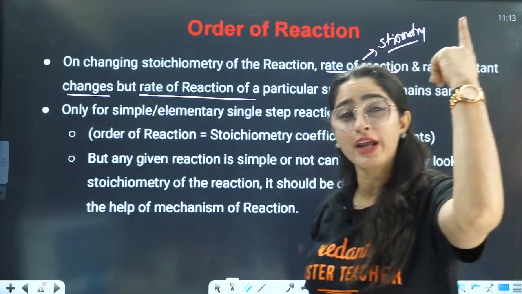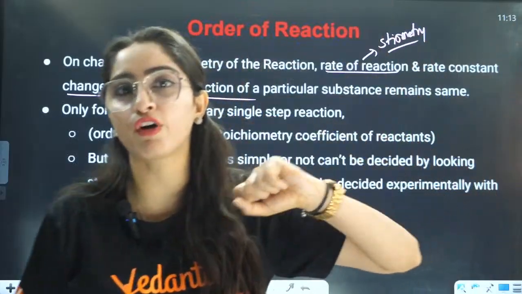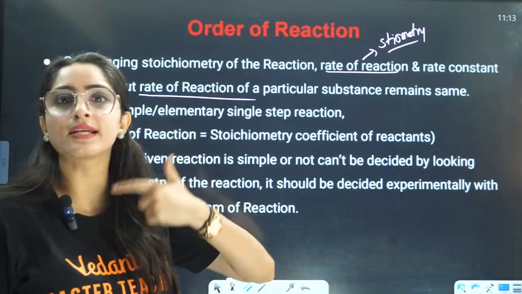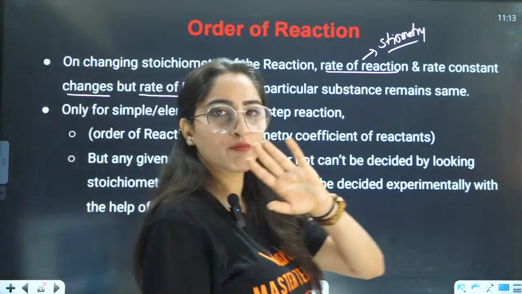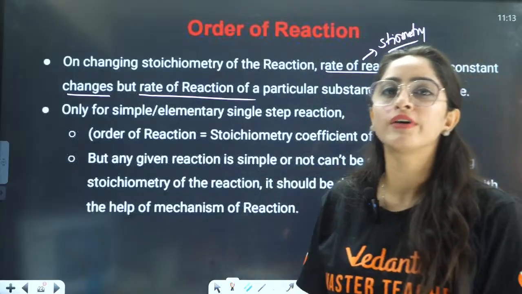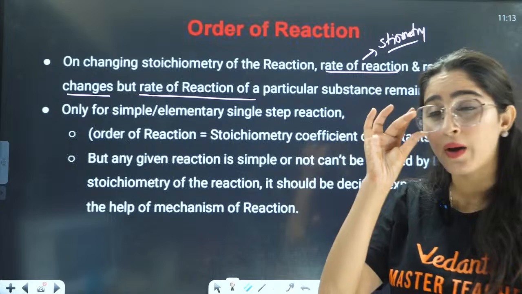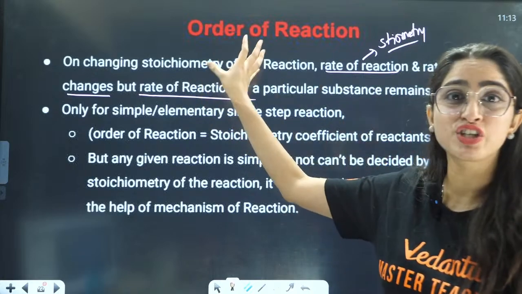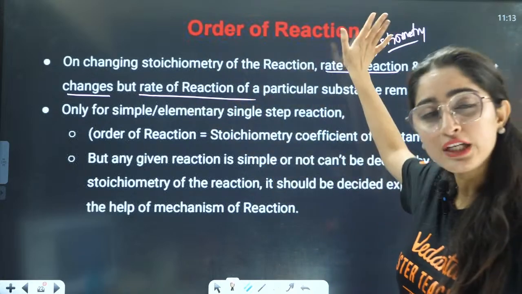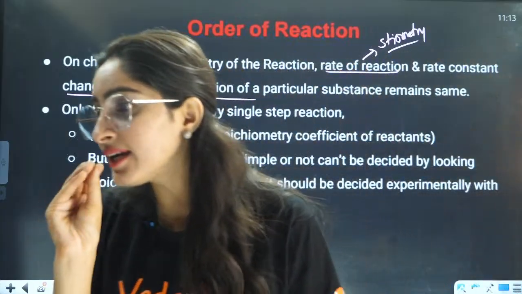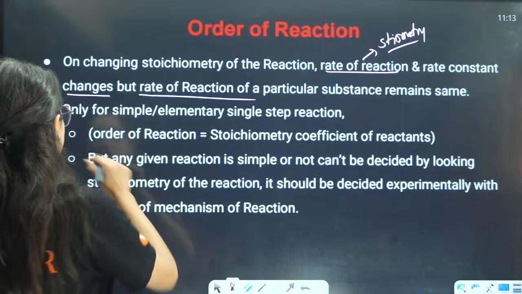You remember, rate of reaction was divided by the number of moles, right? But the rate of appearance and disappearance has no link with division by the number of moles or the stoichiometry. That is why if we change the stoichiometry, the rate of reaction will change, but the rate of appearance and disappearance will not change, right?